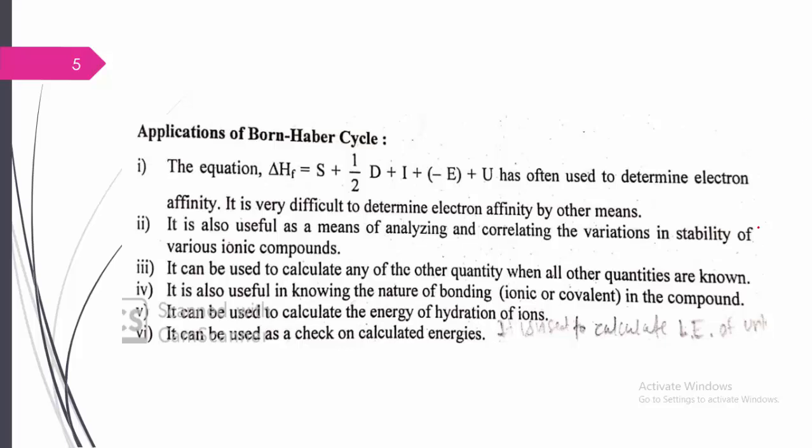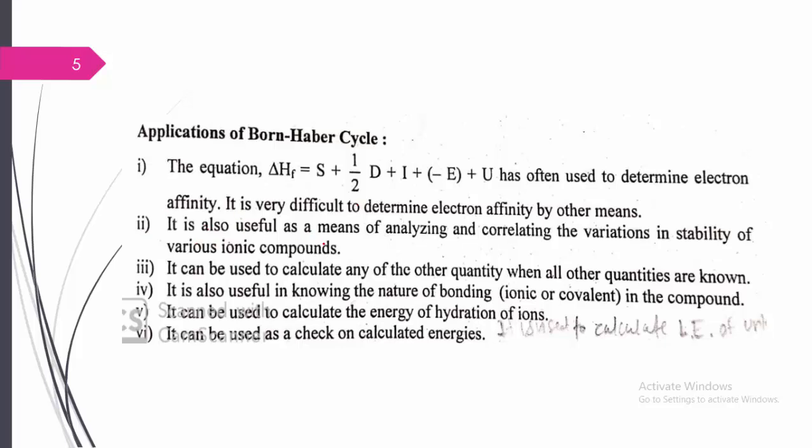So what are the applications of the Born-Haber cycle? Here we can calculate the energy. The lattice energy can be calculated with the values of the sublimation energy, dissociation energy, ionization energy, and the electron affinity. With all these, we can calculate the lattice energy.